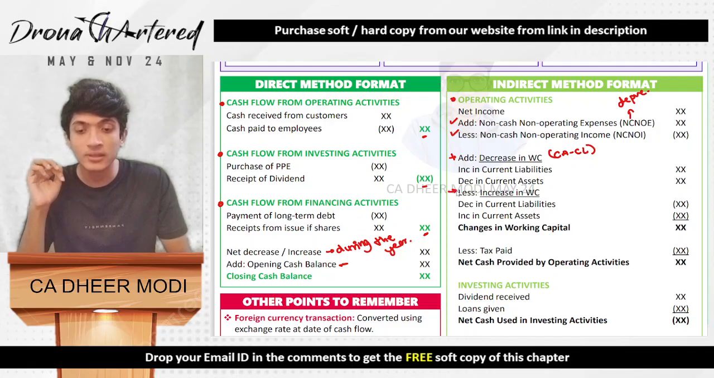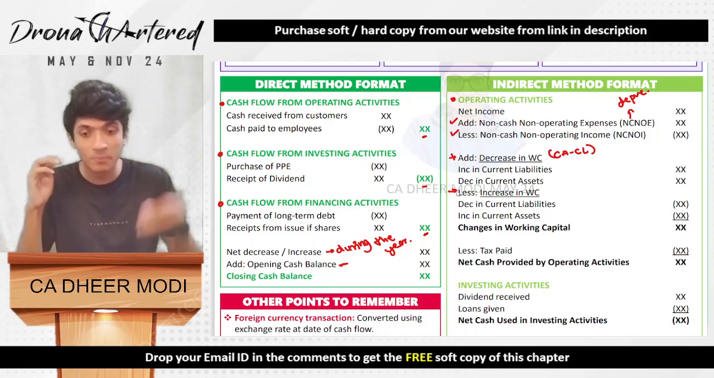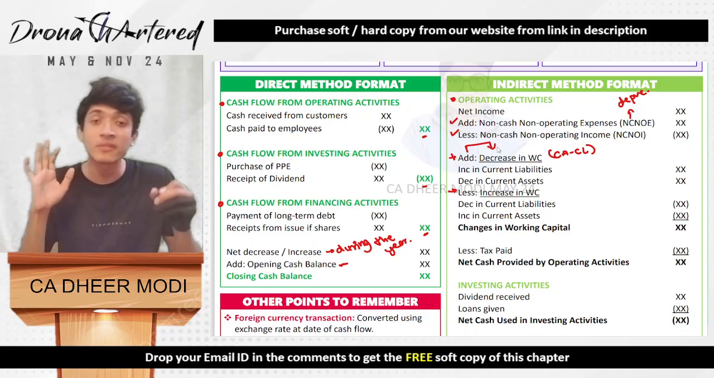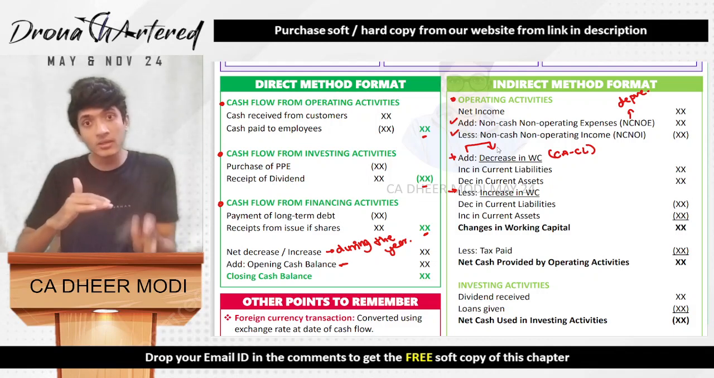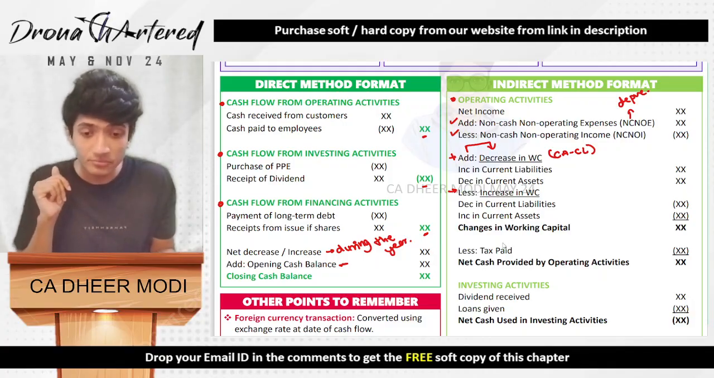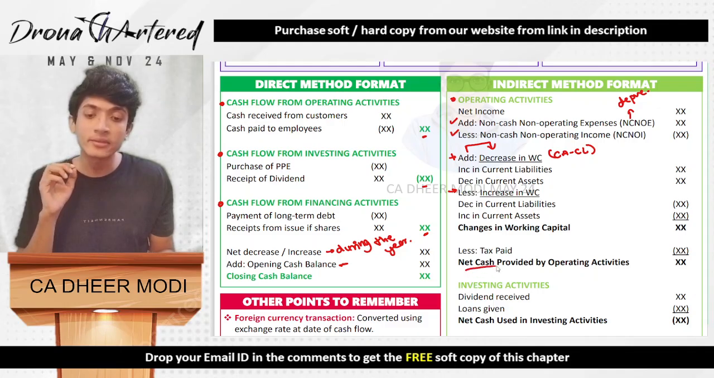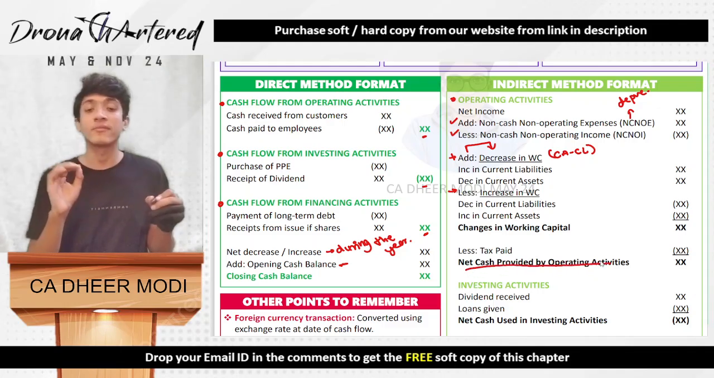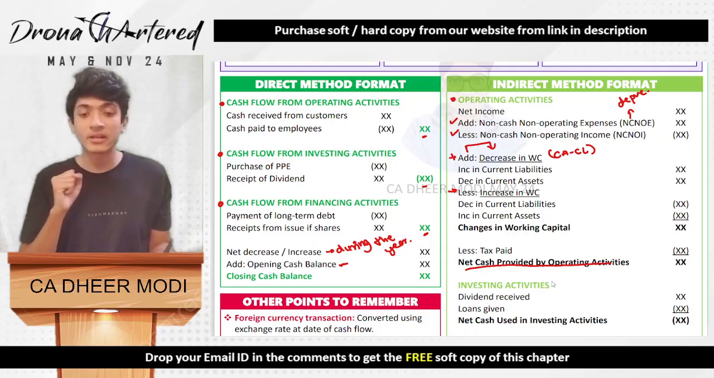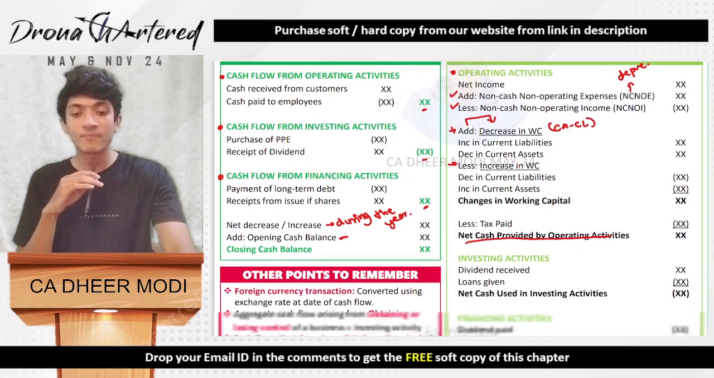So I hope both of these are clear. So you add decrease in working capital and you less increase in working capital. That means if you see, both of these are opposite. For learning purpose, if working capital is reducing, you add it. If working capital is increasing, you subtract it. Next, any taxes paid has to be subtracted, and now you get net cash provided by operating activities. If you remember in the box that we studied, taxes paid also comes under operating activity. So therefore, you subtract the tax and you get net cash provided by operating activities.